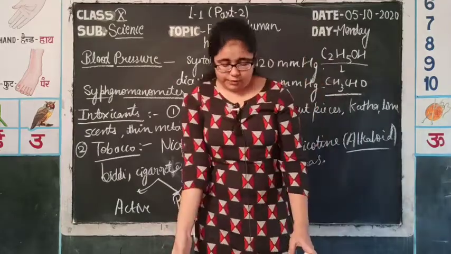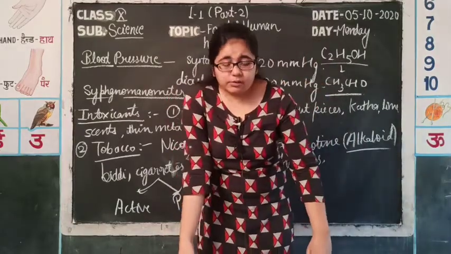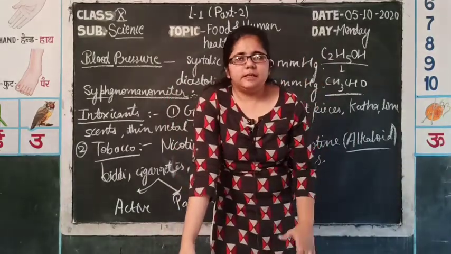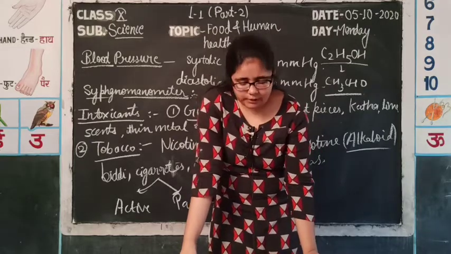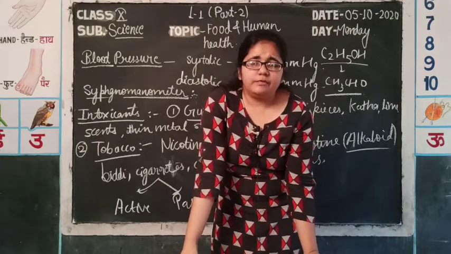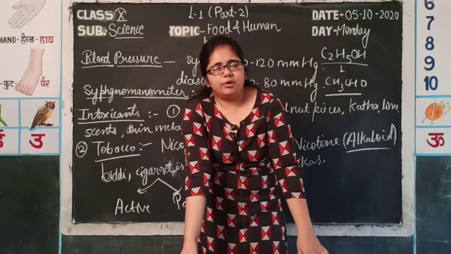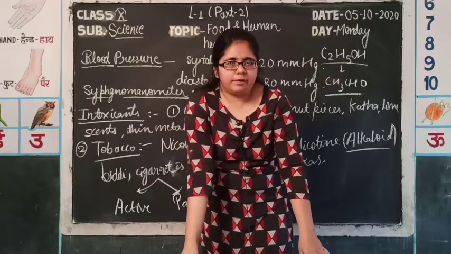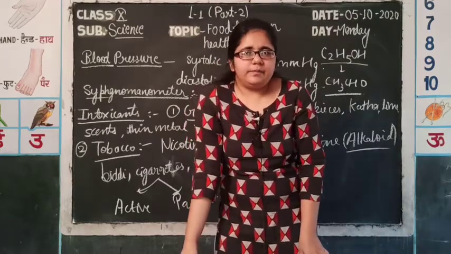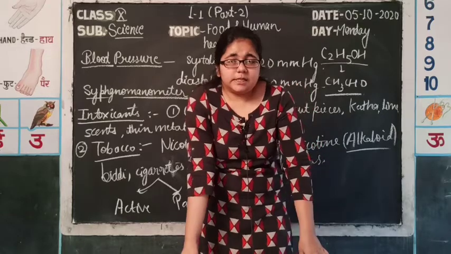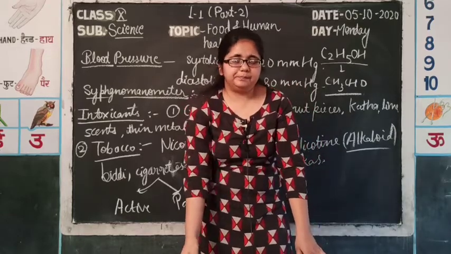So, first of all, many drinks have different alcoholic percentages. Some have a very small percentage of alcohol, like beer and wine, but in whiskey, brandy and rum, the percentage of alcohol increases.